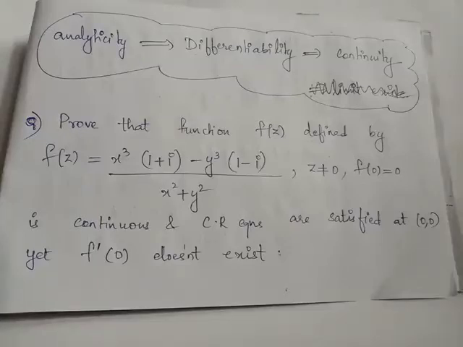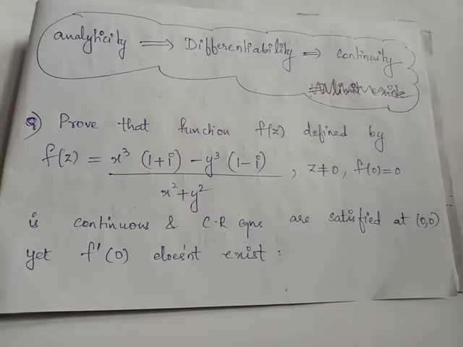As a result, a complex function which is analytic is always differentiable, and a complex function which is differentiable is always continuous. But the converse need not always be true. That is, if it is given that the complex function f of z is continuous, it does not mean that the function is differentiable. Or if it is given that f of z is continuous, it does not always mean that the limit exists at every point. Let's look at an example.